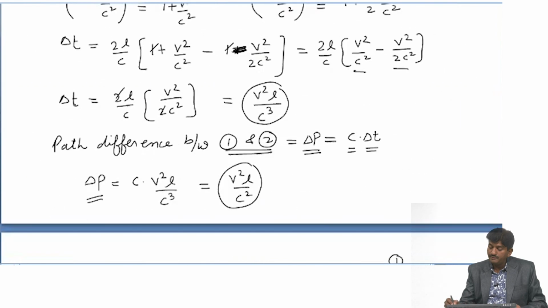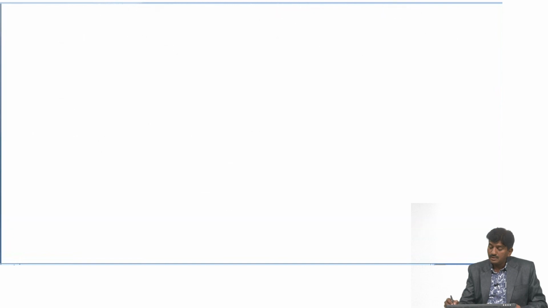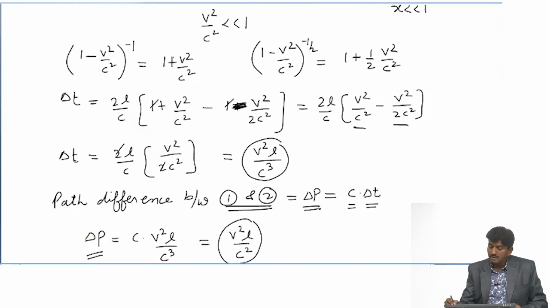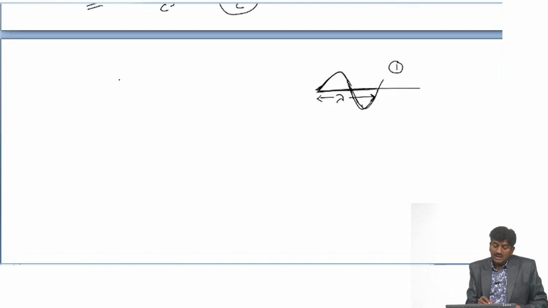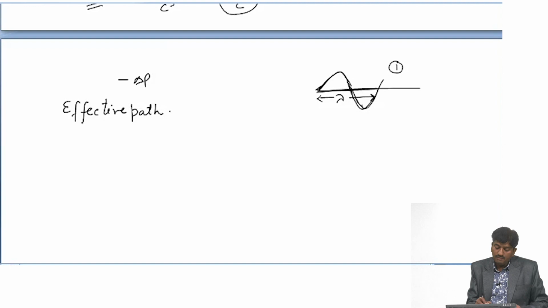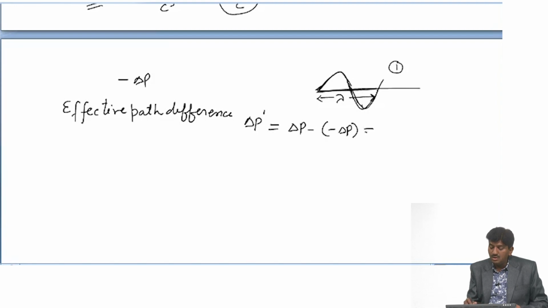After doing this, delta p becomes minus delta p, and the effective path difference, suppose delta p dash, becomes delta p minus delta p, or we can say twice delta p.